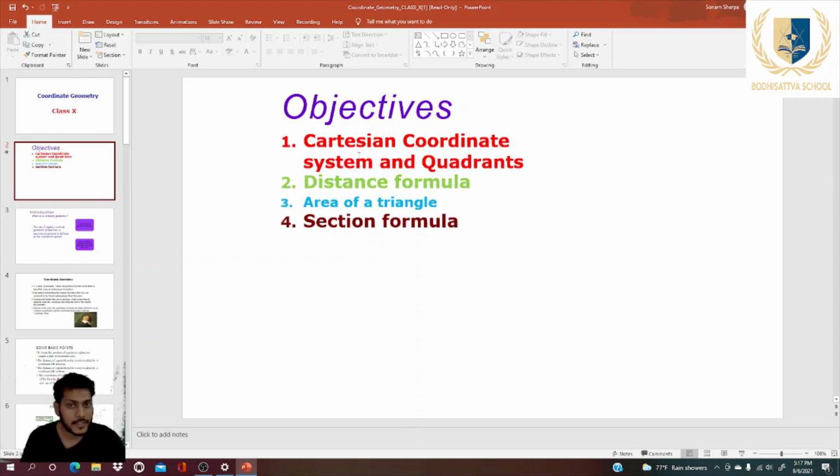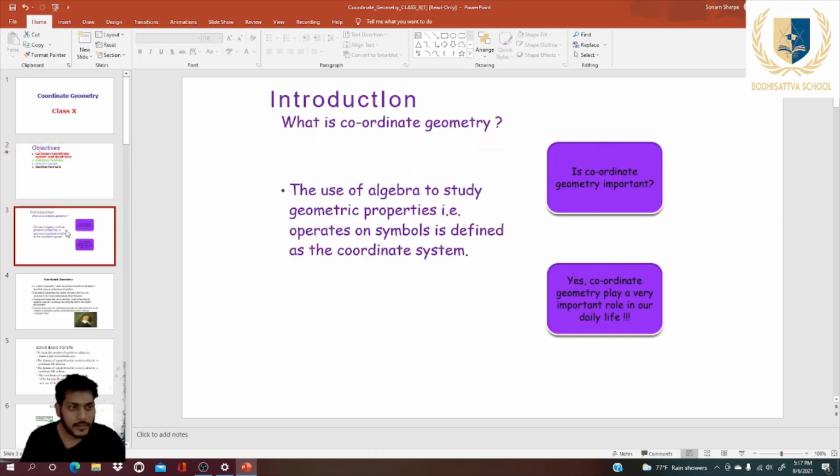First, the Cartesian coordinate system and quadrants. Distance formula, area of a triangle, and section formula. Today, we will learn about the Cartesian coordinate system and quadrants. First, we will observe the introduction of coordinate geometry. What is coordinate geometry? Is coordinate geometry important for our life?